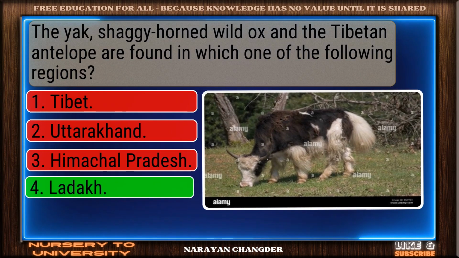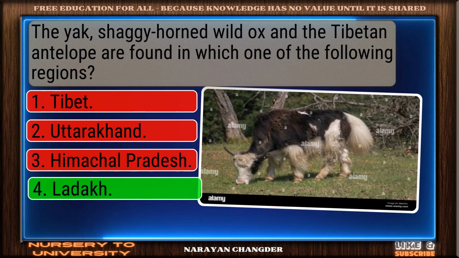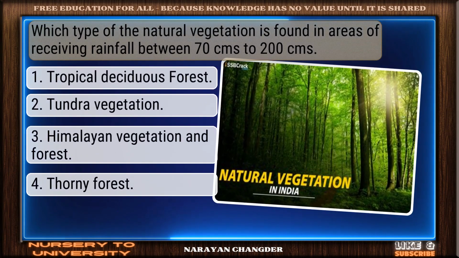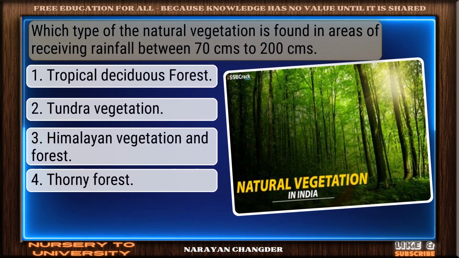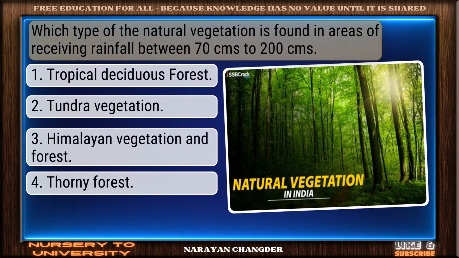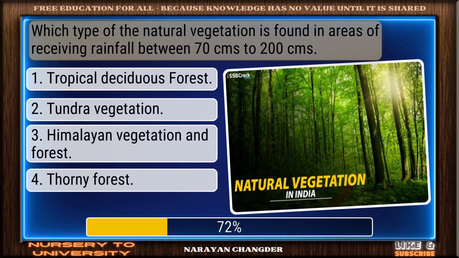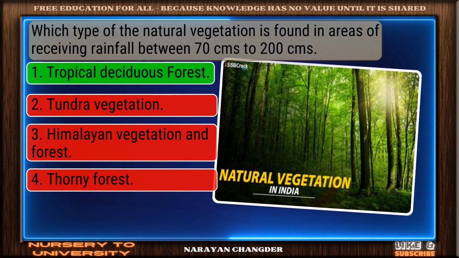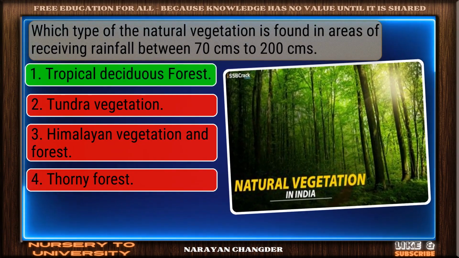Excellent. Ladakh is a brilliant choice. Question number 32. Which type of the natural vegetation is found in areas of receiving rainfall between 70 cm to 200 cm? On track. Tropical deciduous forest is the correct answer.